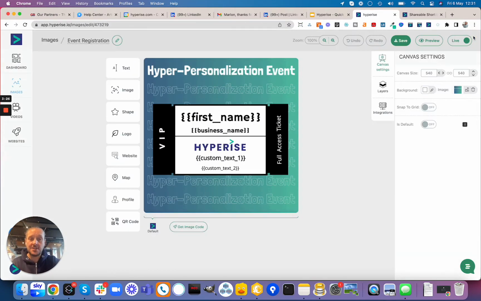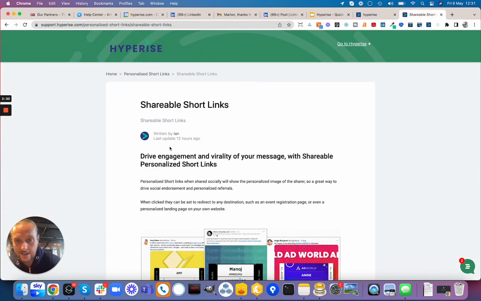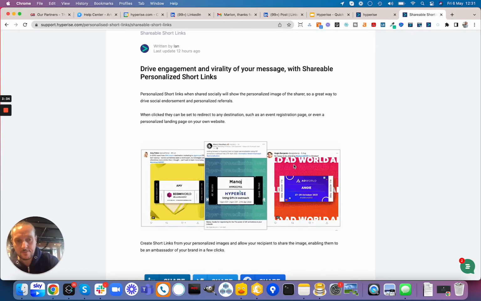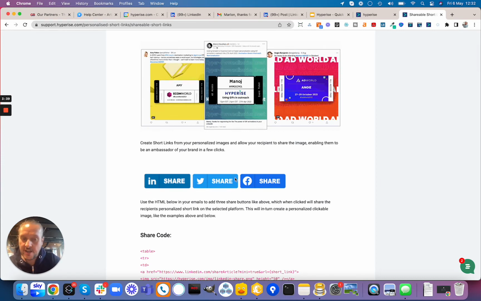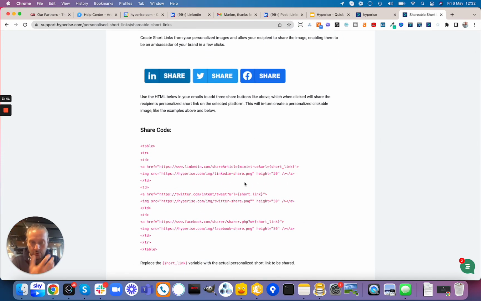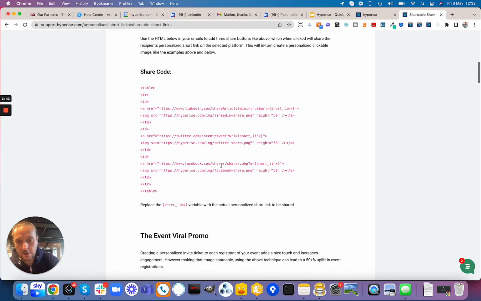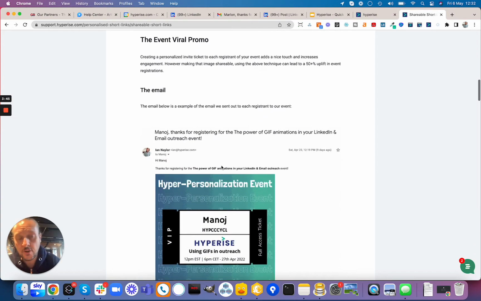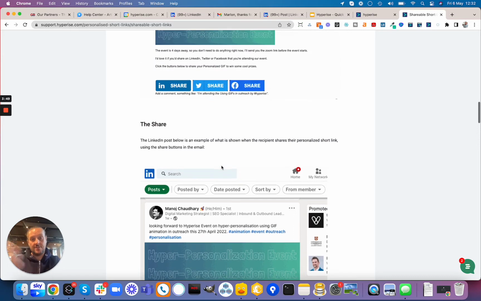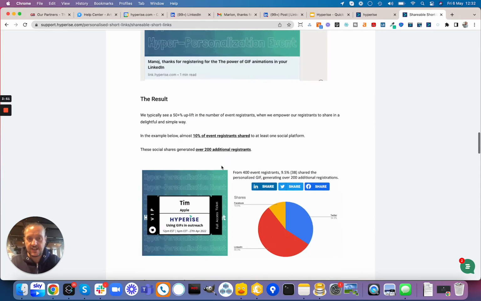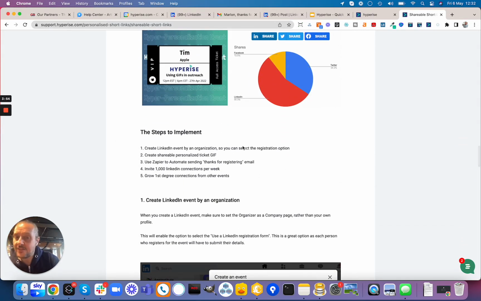And then to pull it all together, you're wondering how to do that. Well, I've put together this help document here, which I'll share with the video, which shows you some examples of other businesses, other events doing that. The share buttons, how you add those into your email with some example code here. What I'm also going to do is break down all the steps in terms of how you need to do that, the examples we've just seen there. Essentially, there are 5 steps to do this.